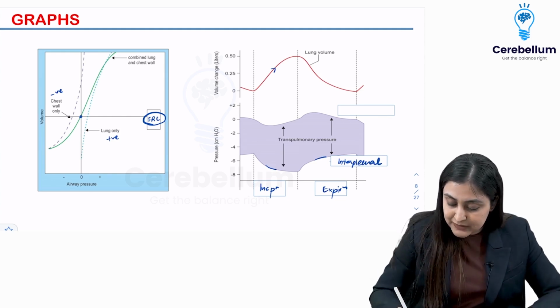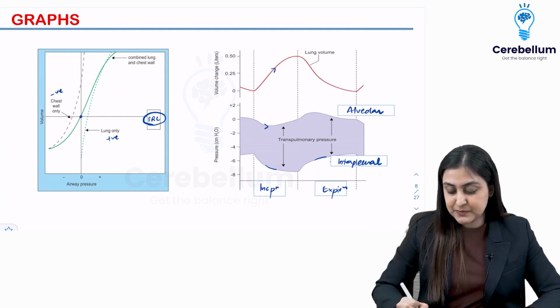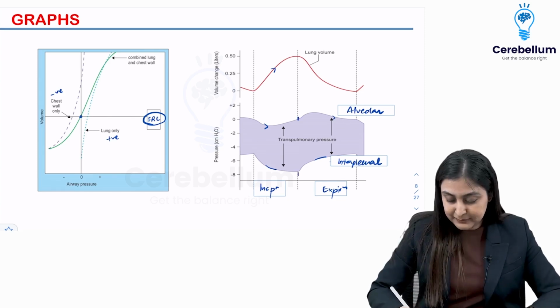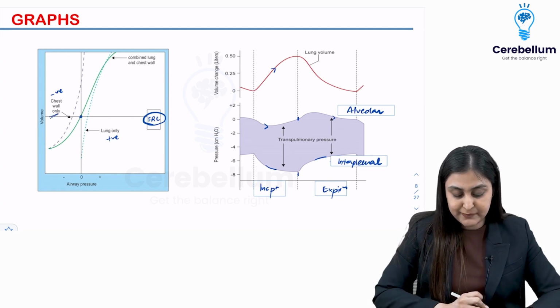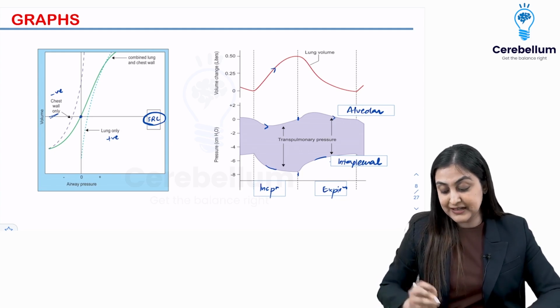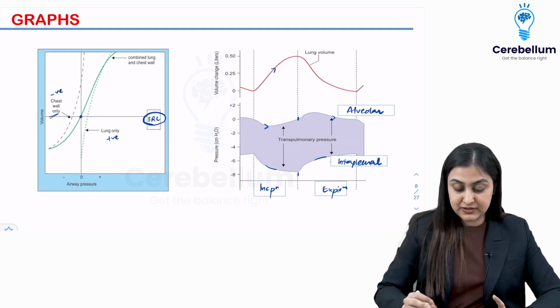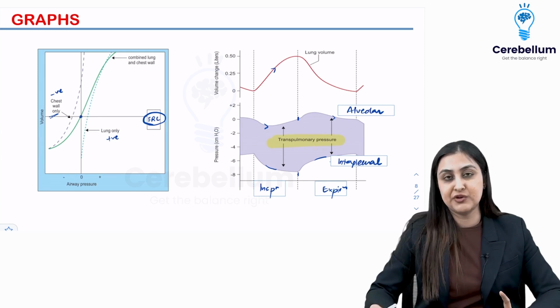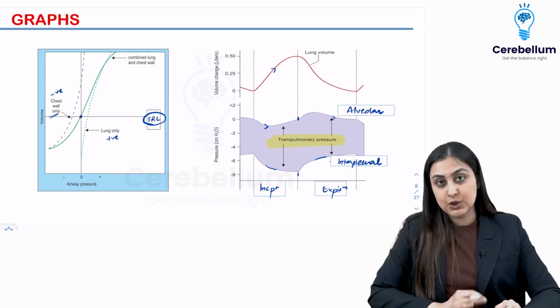On the other hand, when we look at the alveolar pressure, it is negative during inspiration, but it is positive during expiration, and in the middle it is 0. Like we saw in the middle, this is going to be 0, whereas chest wall pressure remains negative, right? So this is intraalveolar and intrapleural pressure, and the pressure difference is known as transpulmonary pressure. So this is how you can interpret these graphs based on these concepts.